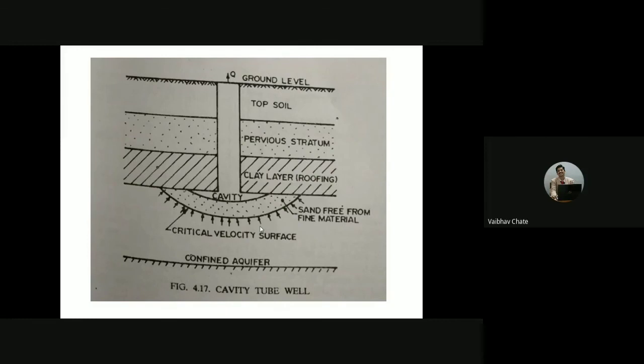Coming to cavity type of tube well, see here, in the strainer type of tube well, the water enters through the sideways, because we are going to provide the perforations where we are going to encounter the aquifer. Till that depth, we are going to have the perforations. Wherever we are going to encounter the impervious layer, we are not providing any perforations or the strainer here.